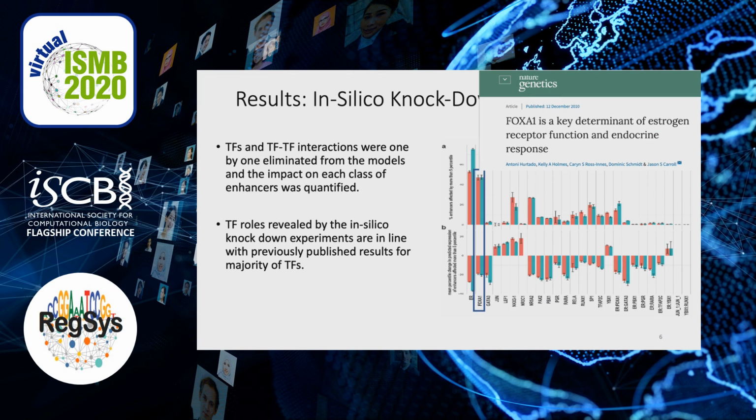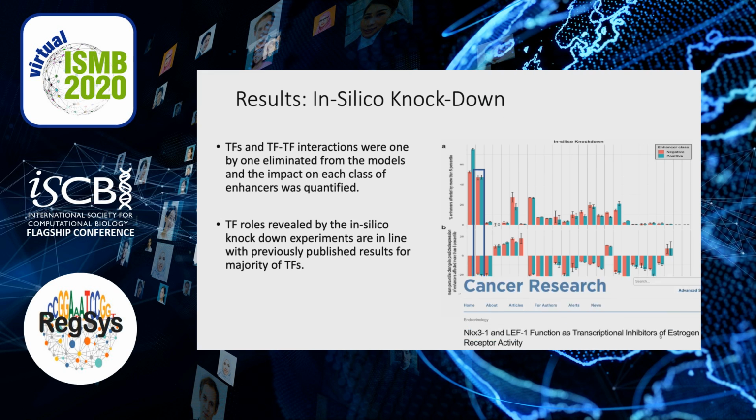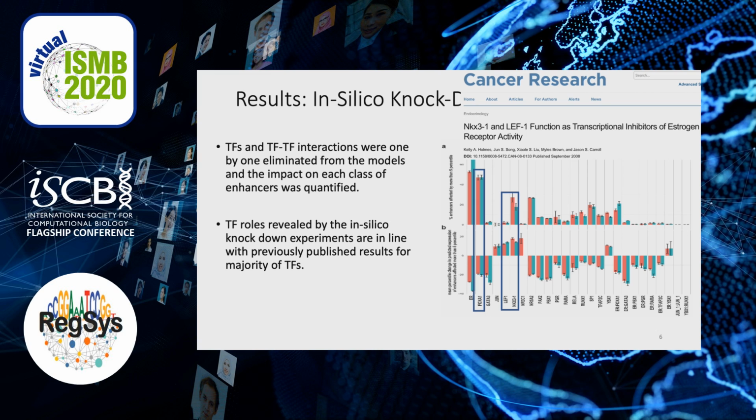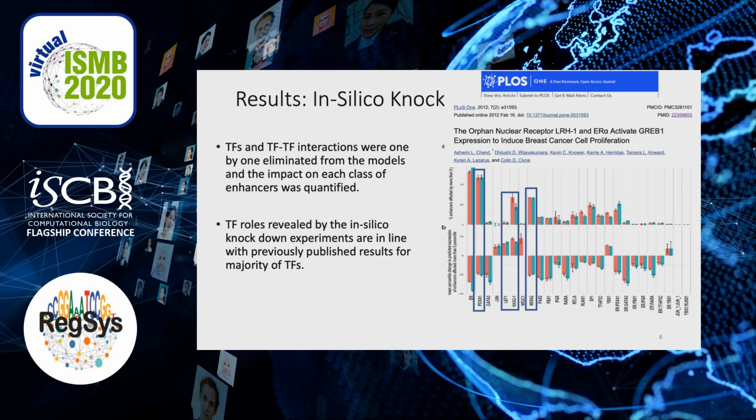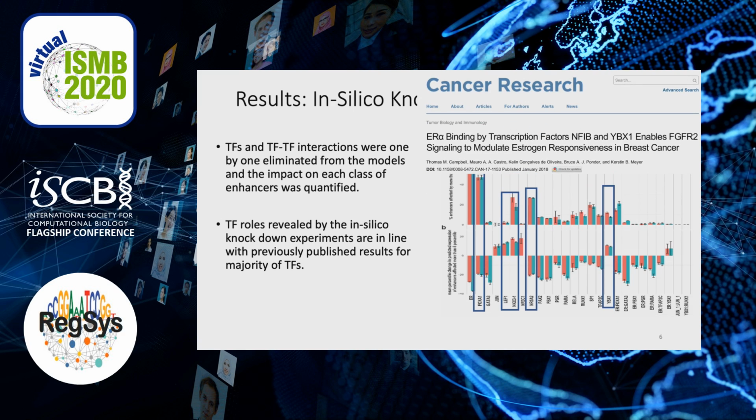For example, FOXA1 is a key determinant of estrogen receptor function and endocrine response, and this is what we learned using our models. NKX3-1 and LEF1, known as repressors, are found by our models. NR5A2 is an activator, correctly learned by our models, and YBX1 is a repressor, correctly learned by our models.